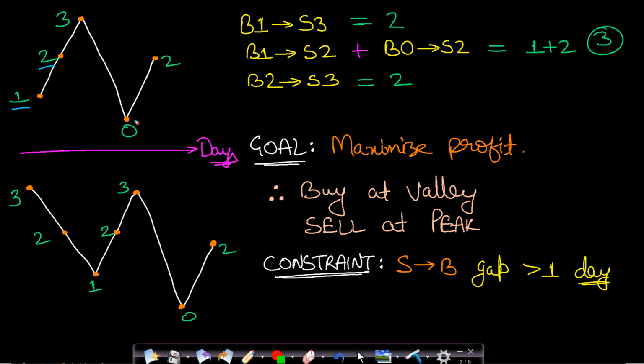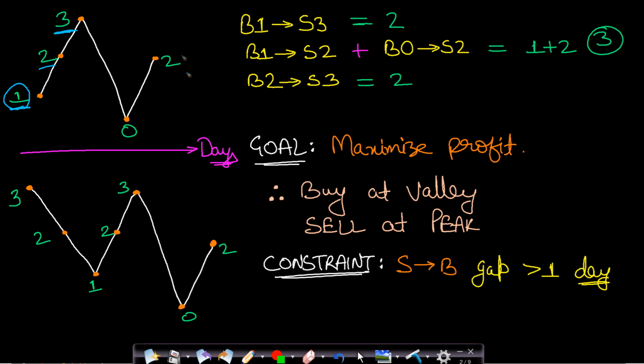So a very intuitive method can be to buy the stock when the prices are minimum and to sell the stock when the prices are maximum. So when are the prices minimum? It will be minimum when this graph is at its valley, that is at local minima. And when are the prices maximum? It will be maximum at local maxima. So using this approach, that is the valley peak approach, we had solved the without cooldown problem. Now in this case there is an added constraint of cooldown.